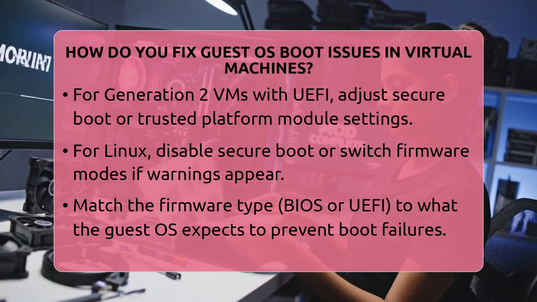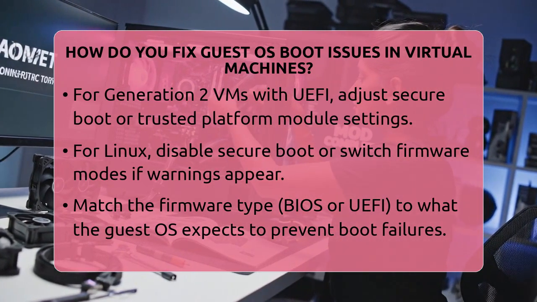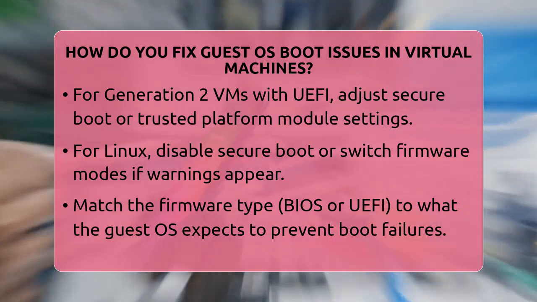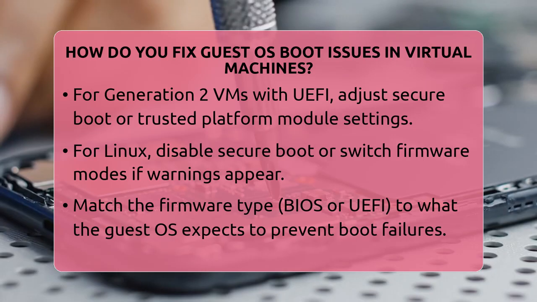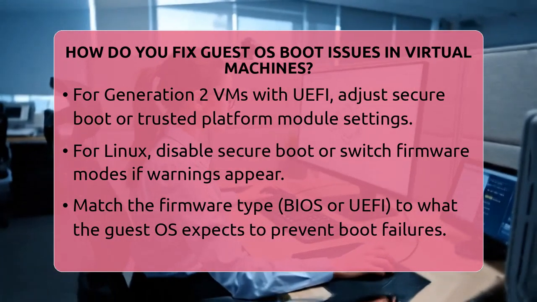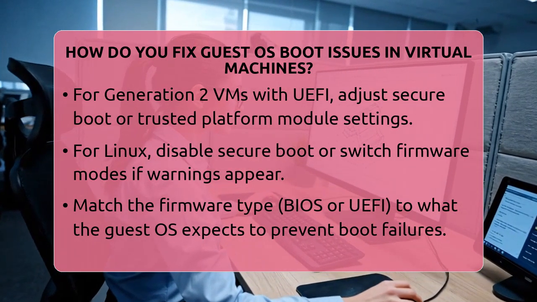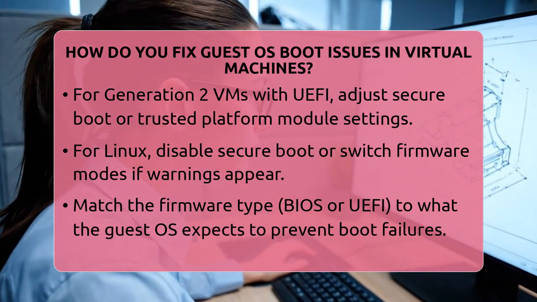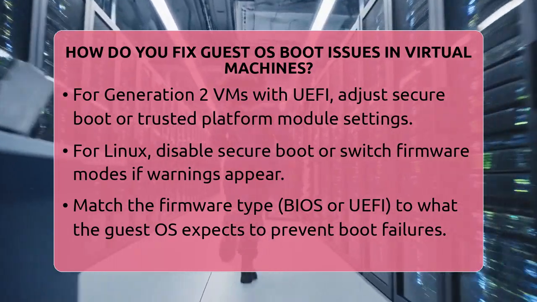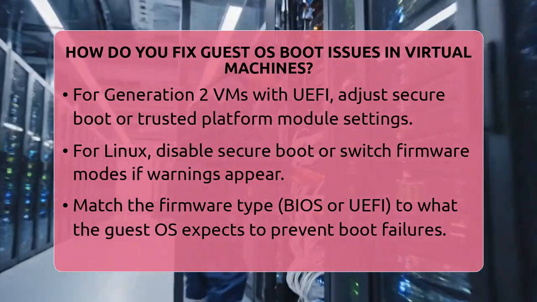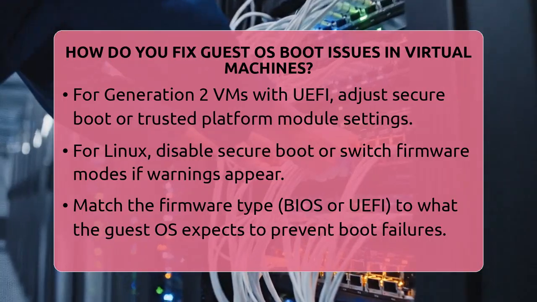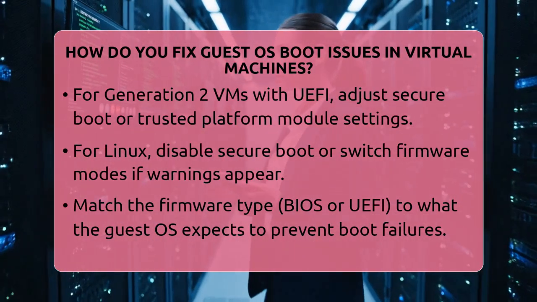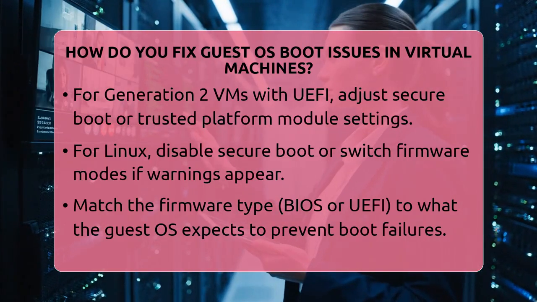For virtual machines with UEFI firmware, which are called Generation 2, you might need to adjust Secure Boot or Trusted Platform Module settings. Linux guest operating systems can have boot issues related to Secure Boot or firmware mismatches. If you see Secure Boot warnings, try switching the firmware to a different mode or disable Secure Boot in the virtual machine settings. Sometimes, updating the virtual machine's firmware or switching to a different firmware type can resolve boot problems.